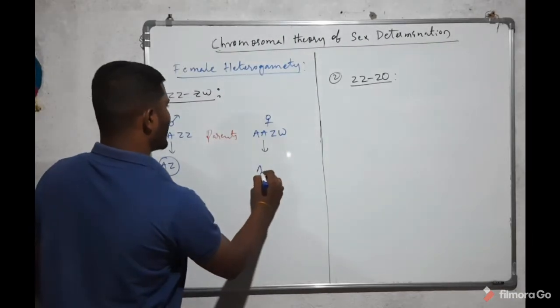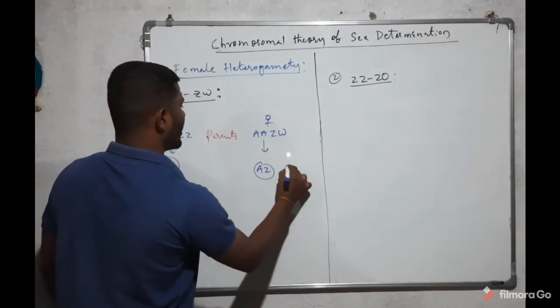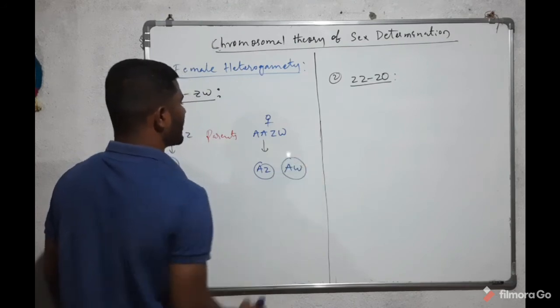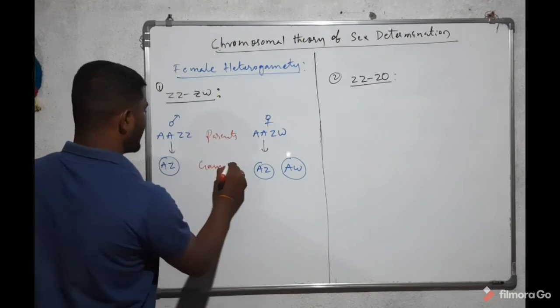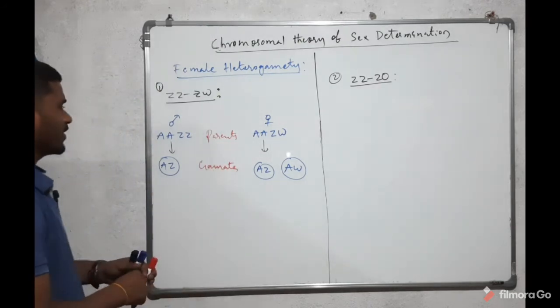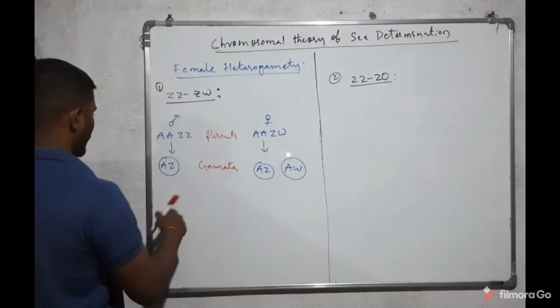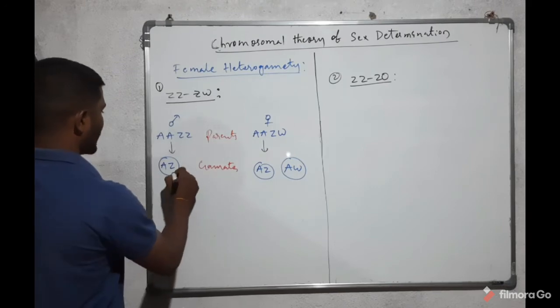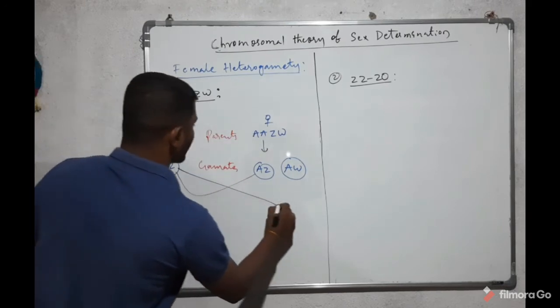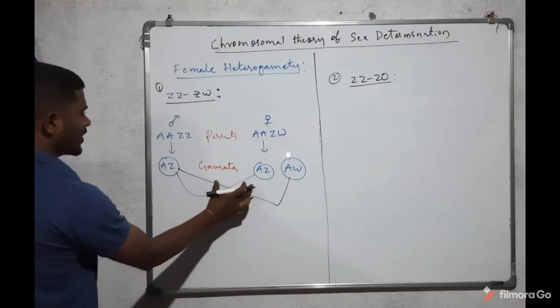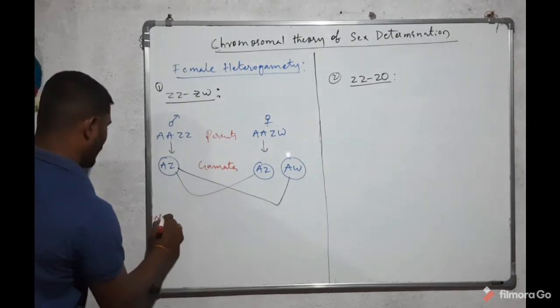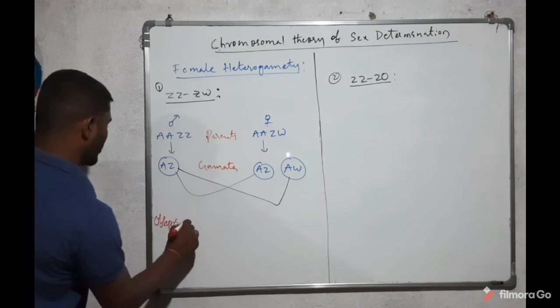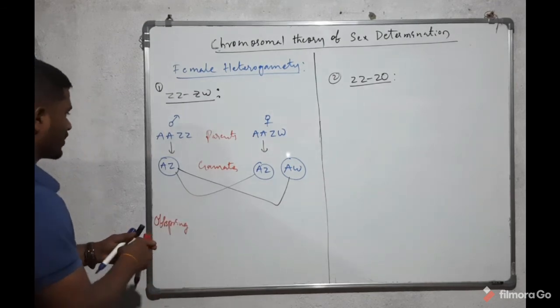Here AZ and AW, two types of gametes, are produced by the female organism. When they undergo copulation, or rather fertilization, these gametes produce the next offspring, which means the next generation.